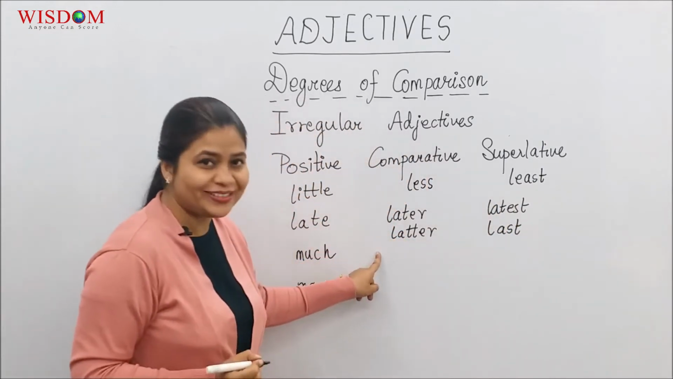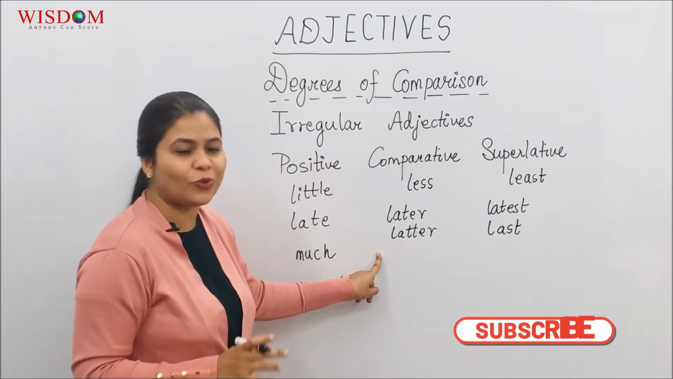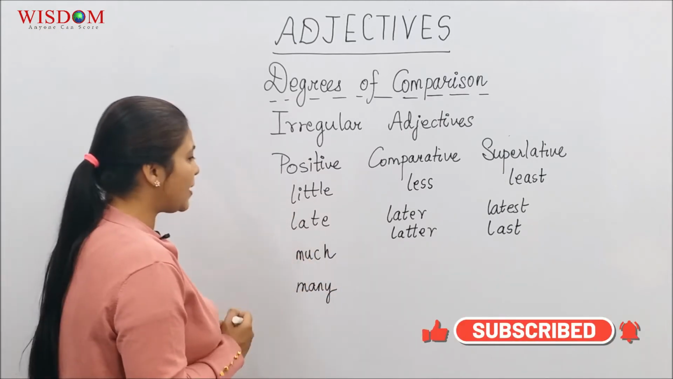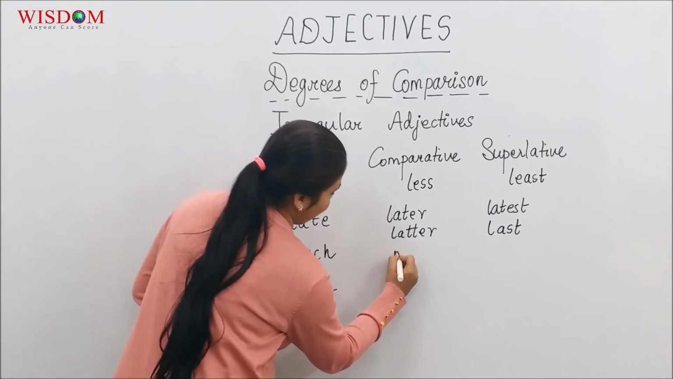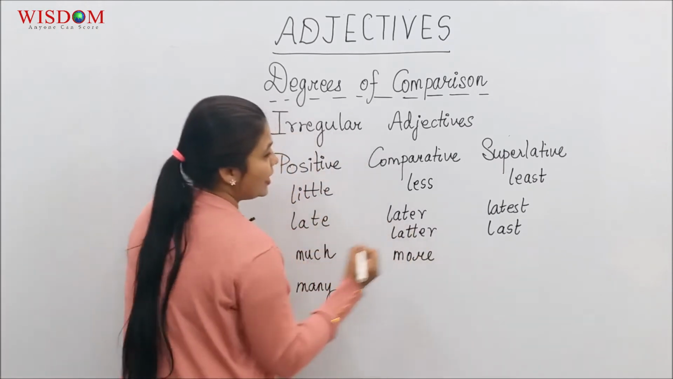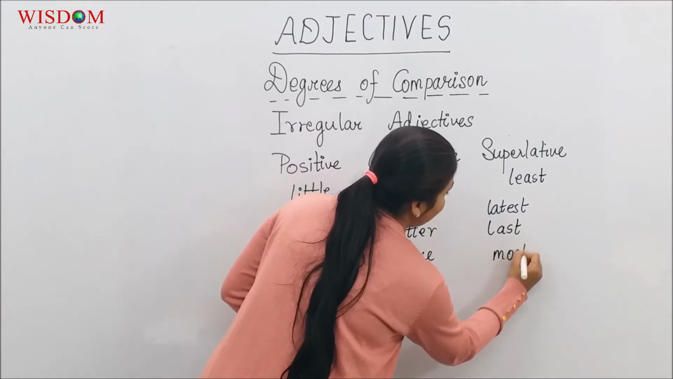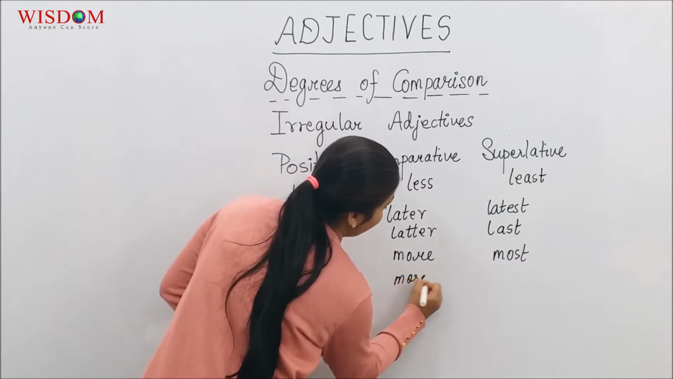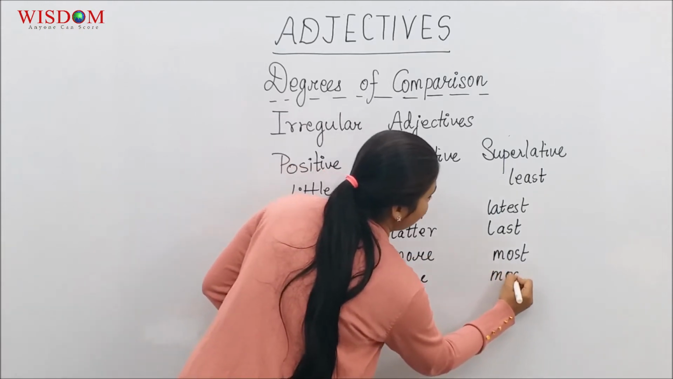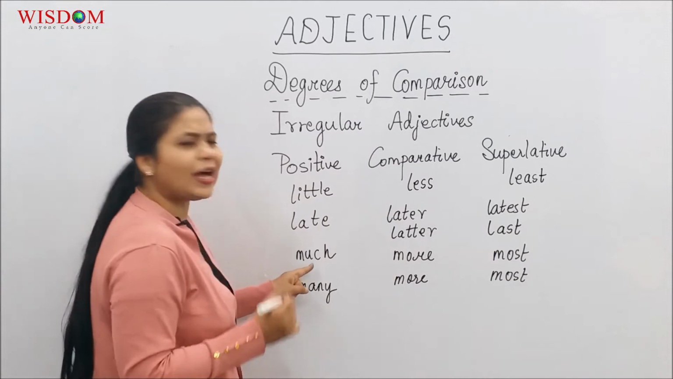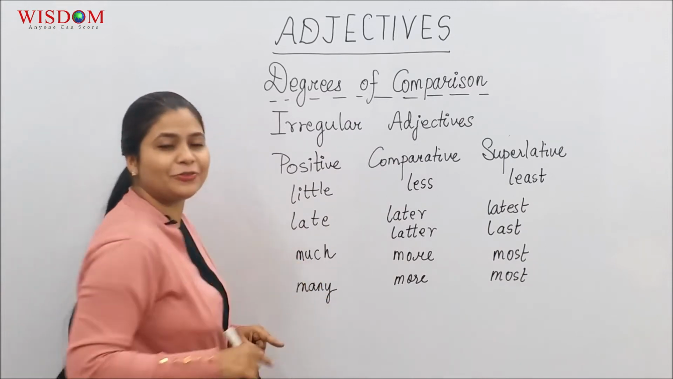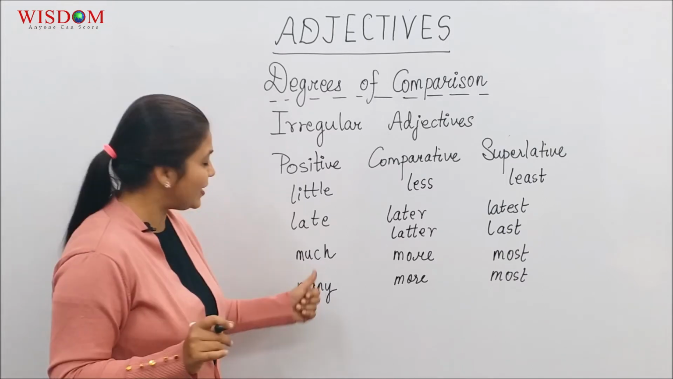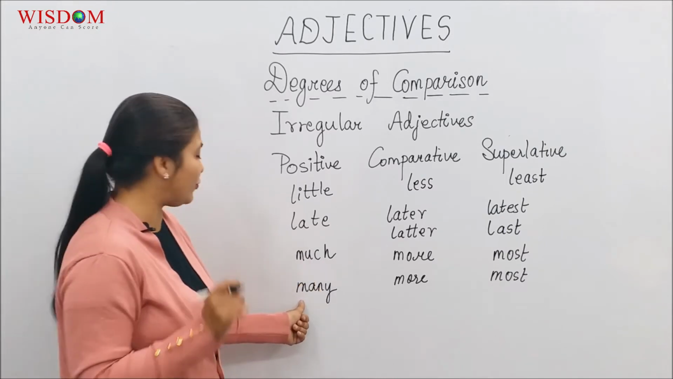There is a difference in the usage of these words. We are going to go to that after we finish this chart. The adjective much, the comparative would be more, and here it will be most. Many, again it's going to be more and it's going to be most. And how does much and many differ? Much is an adjective of quantity and many is an adjective of number.